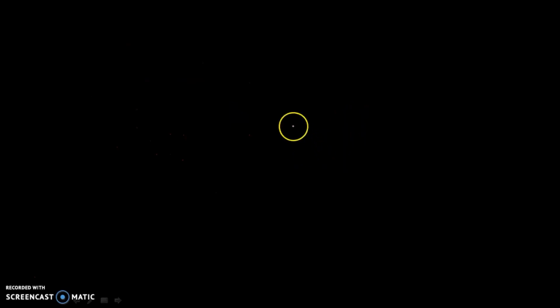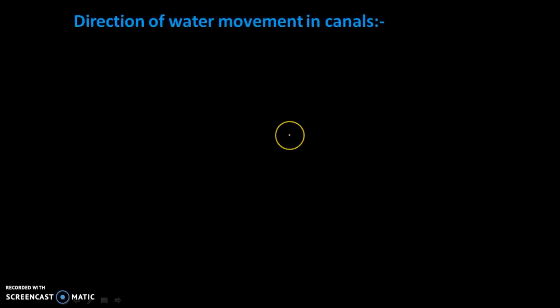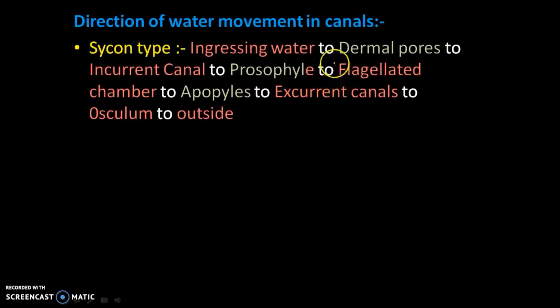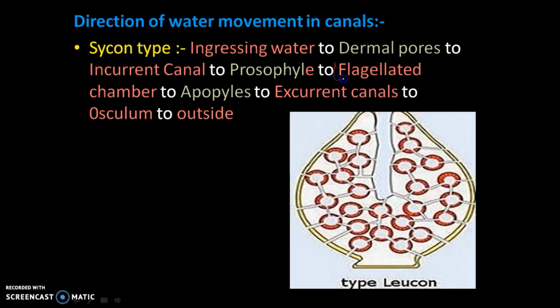Then friend, let's move to the last canal system, and the direction of flow is quite simple, except they don't have radial canals, they have flagellated chambers. So instead of radial canals, flagellated chambers are found to be present. So these all are the same as cyclone, only flagellated chambers in place of radial chambers. There we find radial chambers, here we don't. But overall, they're quite similar, only specialized flagellated chambers are found to be present.